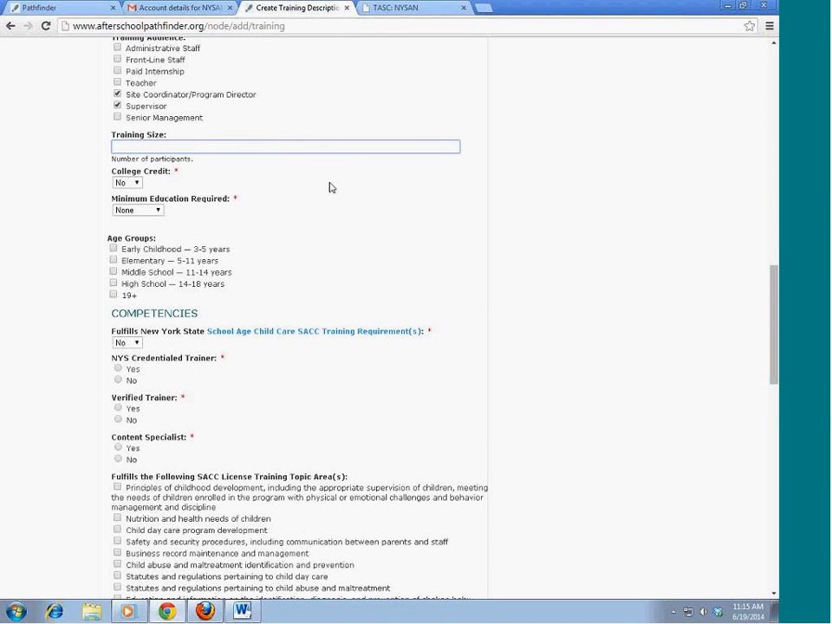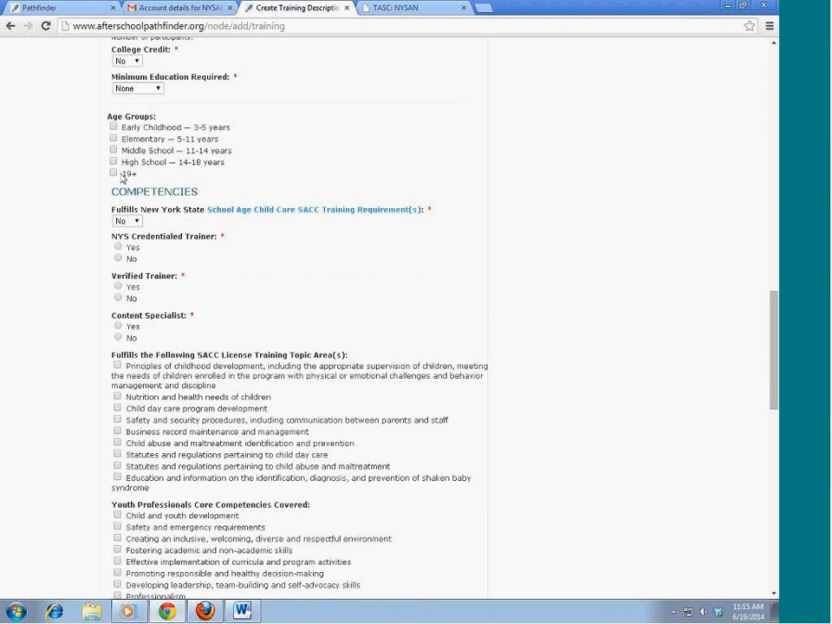Training size. This is required, so if it's an unlimited size, you can leave it blank. We can go up to 50 participants. College credit. This training will not count towards college credit, so I'm going to select no. Minimum education required. I don't have a specific minimum education for this course, however yours might. So I'm going to leave it with none.